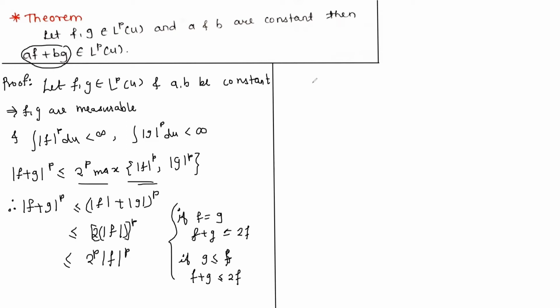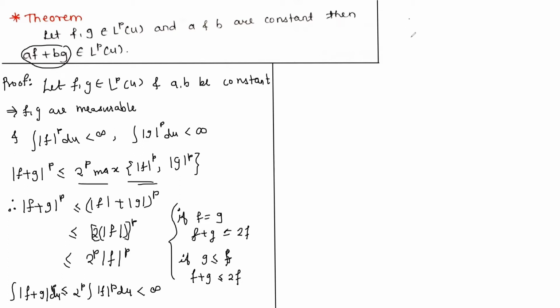Now integrating on both sides, we get the integration of |f plus g| to the power p dμ is less than or equal to 2 to the power p, which is constant, so taking it outside the integration sign, times the integration of mod f to the power p dμ, which is less than infinity, since f belongs to the L^p space over μ.